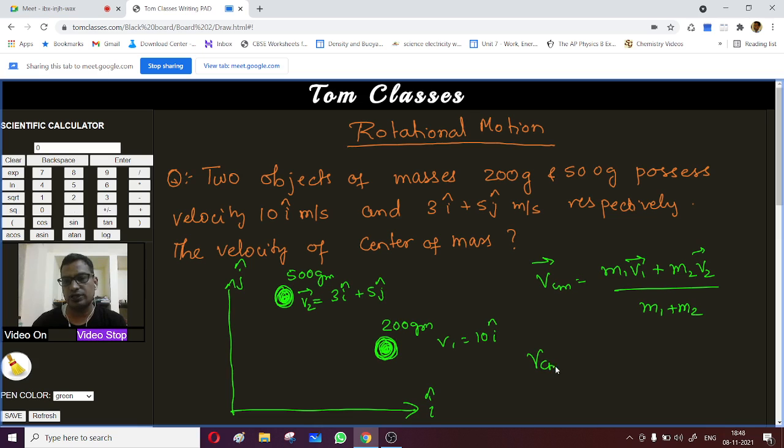So the velocity of the center of mass is going to be 200 times 10, so 2000 i, plus 500 times 3, so 1500 i, plus 2500 j, divided by 700.